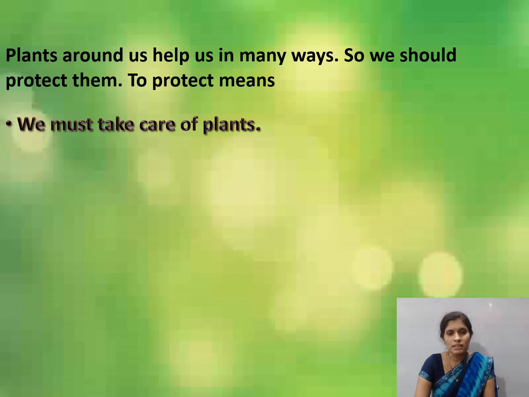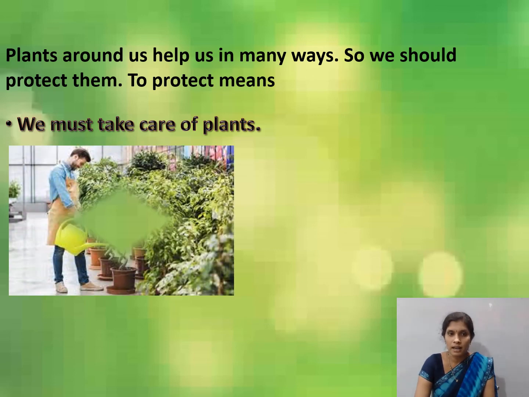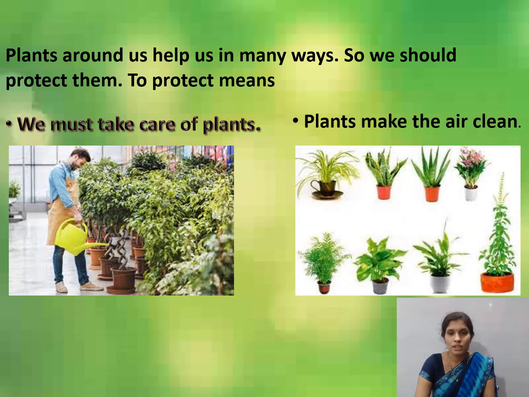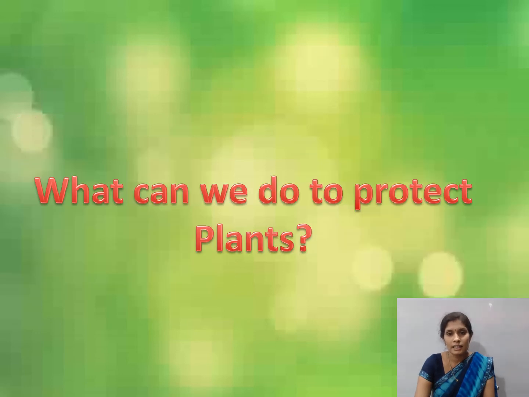Plants around us help us in many ways. So, we should protect them. To protect means we must take care of plants. Yes or no, children? We must take care of plants. They help us in many ways. They give us fruits, vegetables, flowers and many things. They are useful in many ways. So, we should protect them. Plants make the air clean. Yes or no, children? Plants make the air clean.